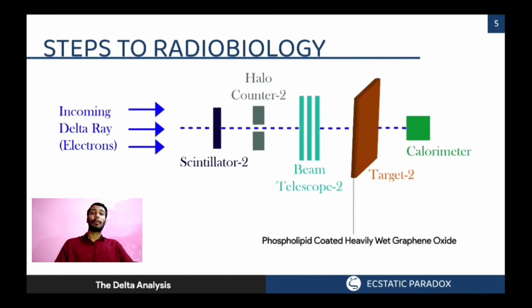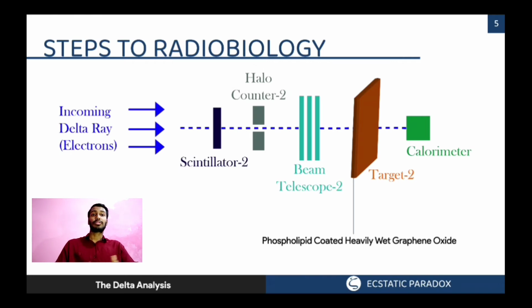Now before testing upon humans, we have to test this technology on an alternative material and get a relative reference value. Our alternative material here is phospholipid coated heavy water graphene oxide. Why this material? Because the graphene oxide will mimic the carbon oxygen content of the human cell. The water part will mimic the watery content of our cytoplasm, and the phospholipid will mimic the cell membrane of human tissues or human cells.